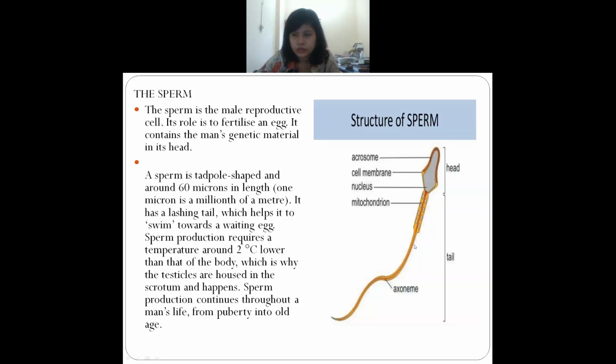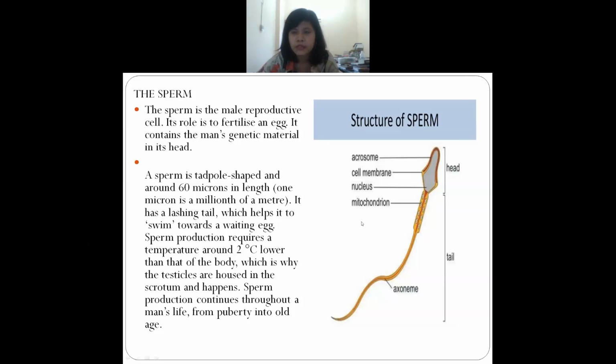And you can find that this sperm requires at least 20 degrees Celsius temperature, which is lower than our body temperature, which is why they are stored in the testicle.